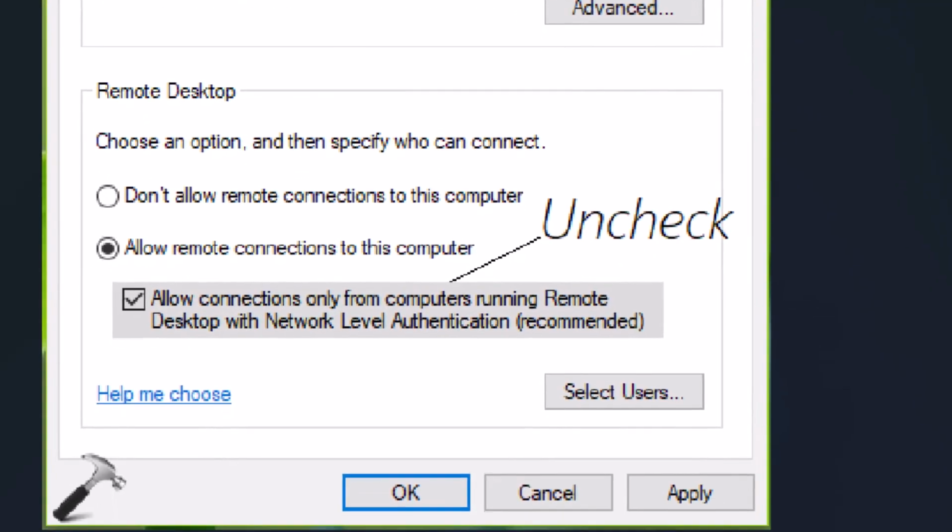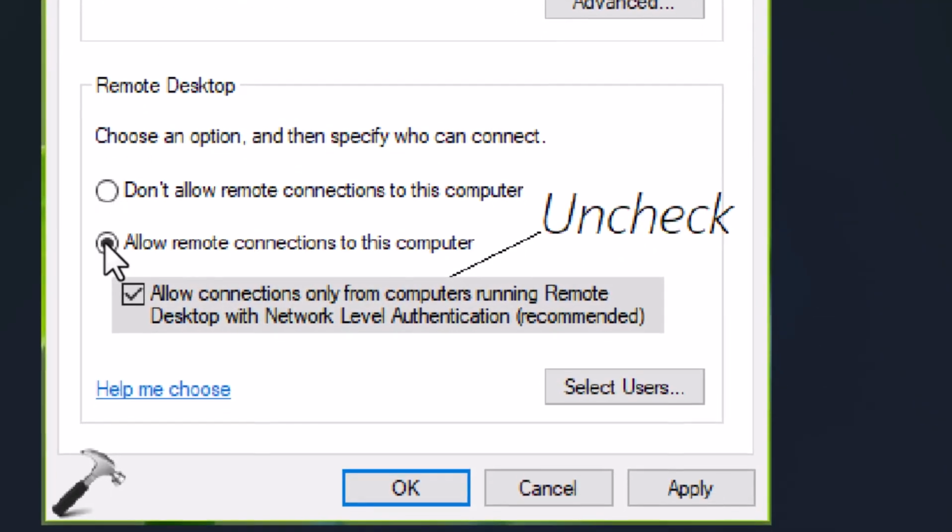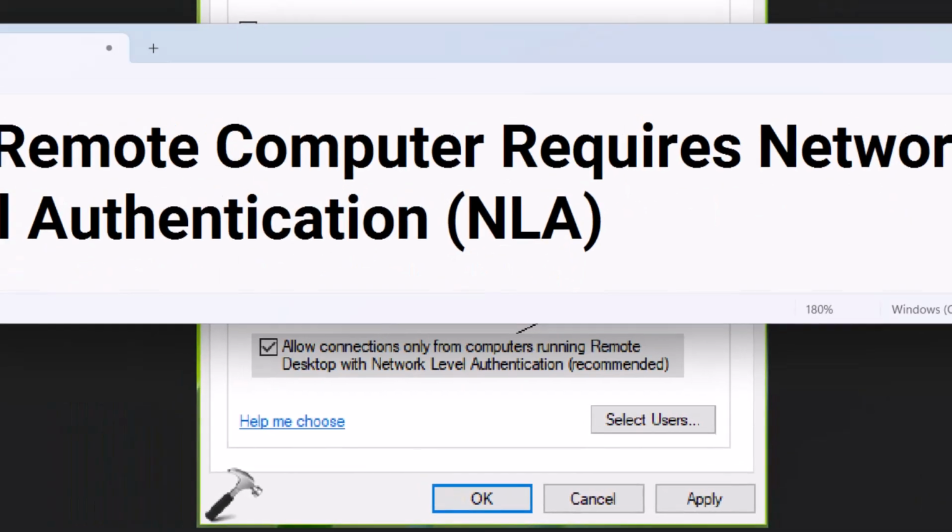Once you click on Remote, here you will see the option "Allow remote connections to this computer." So just guys, you have to unselect this option: "Allow connections only from computers running Remote Desktop with Network Level Authentication." Make sure you uncheck this box, then click on Apply and OK. So this way you can fix and resolve this error.